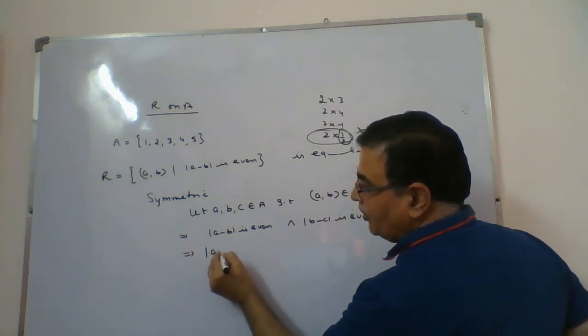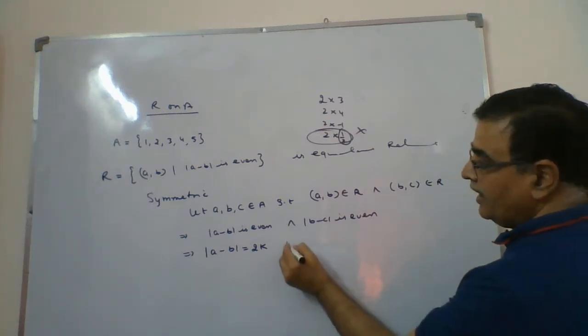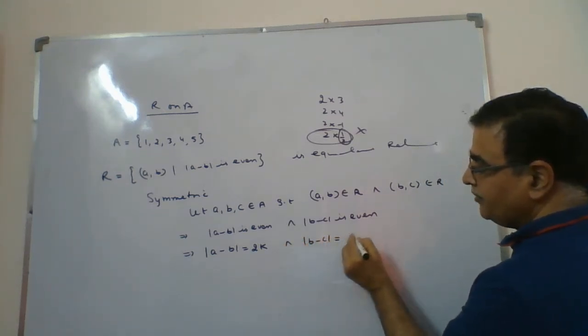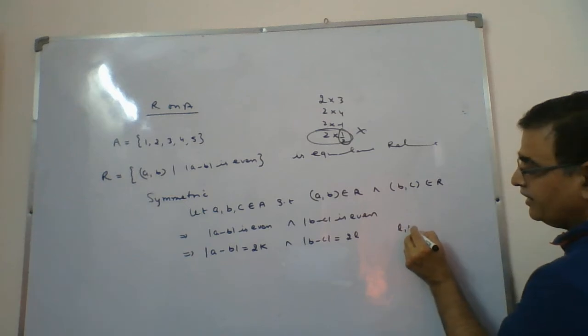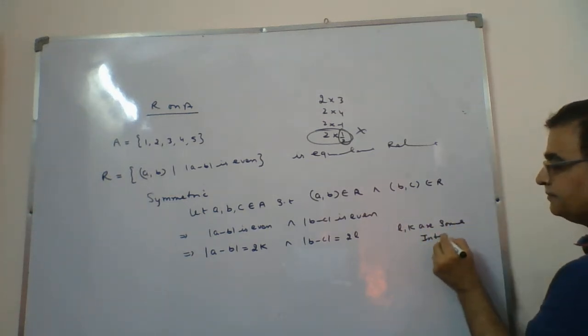It means a minus b will be twice of k, and at the same time b minus c will be twice of l. l and k are some integers.